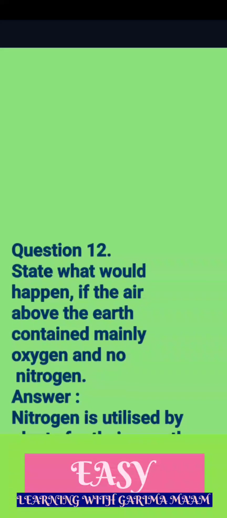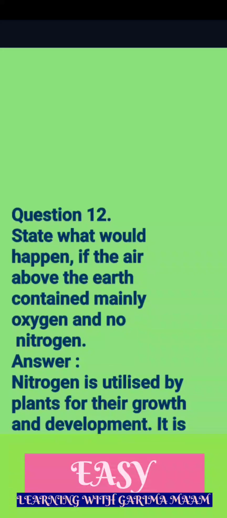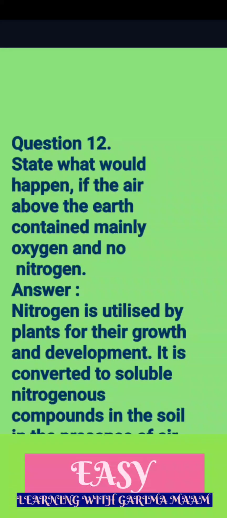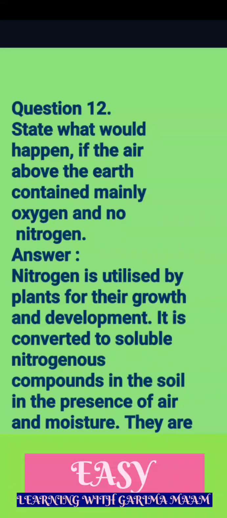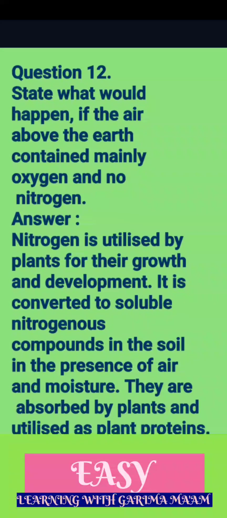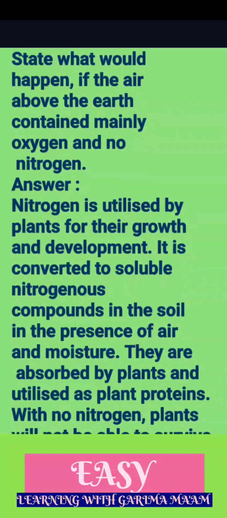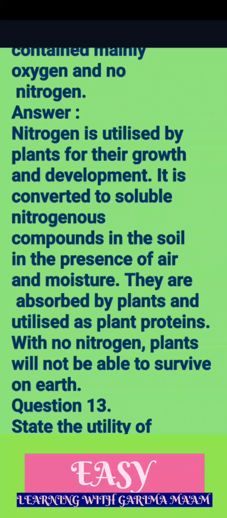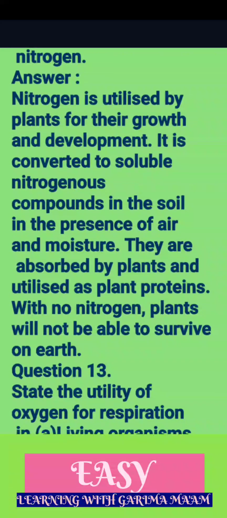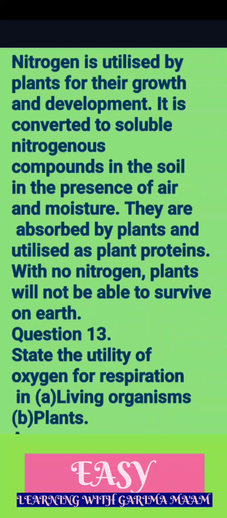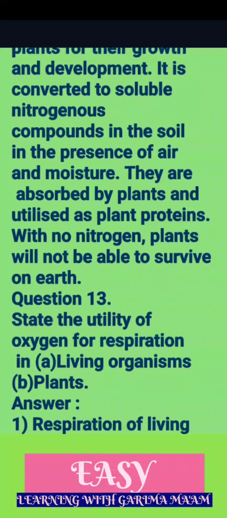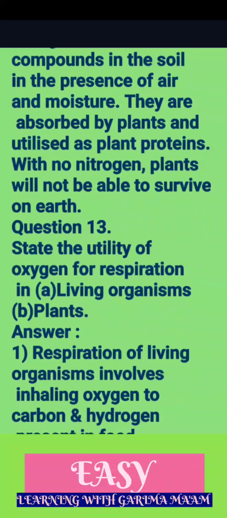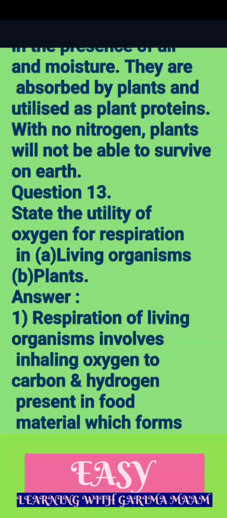Question 12. State what would happen if the air above the Earth contained mainly oxygen and no nitrogen. Answer. Nitrogen is utilized by plants for their growth and development. It is converted to soluble nitrogenous compounds in the soil in the presence of air and moisture. They are absorbed by plants and utilized as plant proteins. With no nitrogen, plants will not be able to survive on Earth.